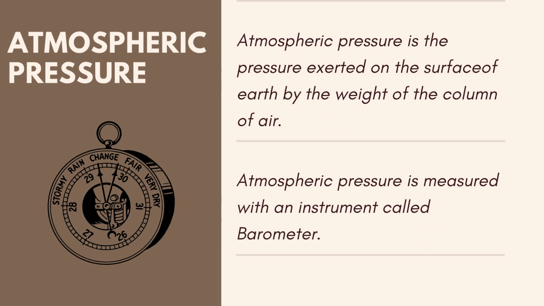The next is atmospheric pressure. Atmospheric pressure means the pressure that is exerted on the surface of the earth by the weight of the column of air. It means simply the pressure exerted on the surface of the earth by the column of air. Atmospheric pressure can be measured with an instrument called a barometer. So this is a barometer. You can see here.